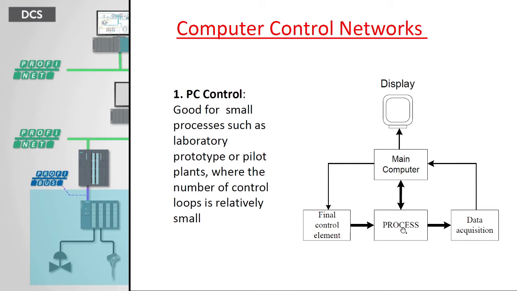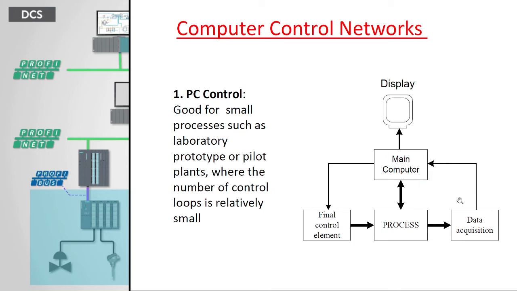Because in a process, for example, pressure is a physical parameter. To control the pressure or any physical parameter, we have to place a sensor. Sensors convert the physical quantity to electrical signals, but a computer requires a digital signal.